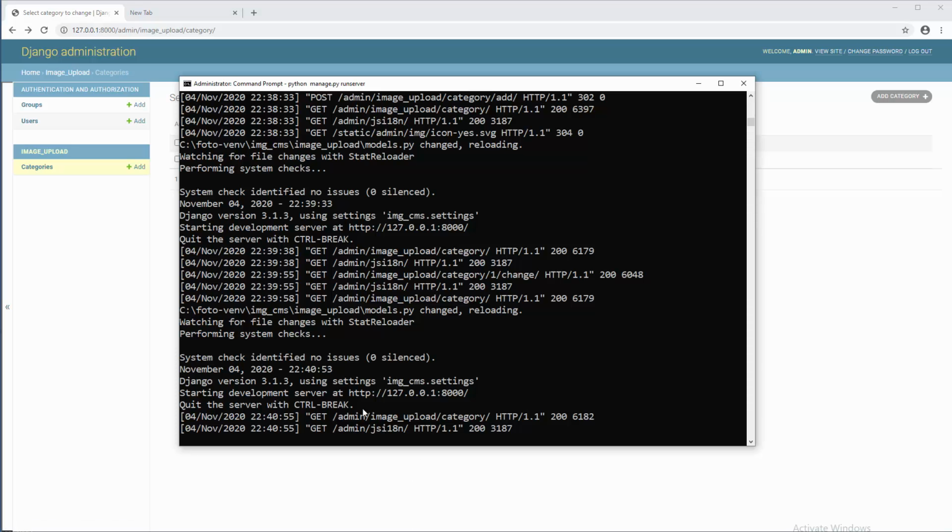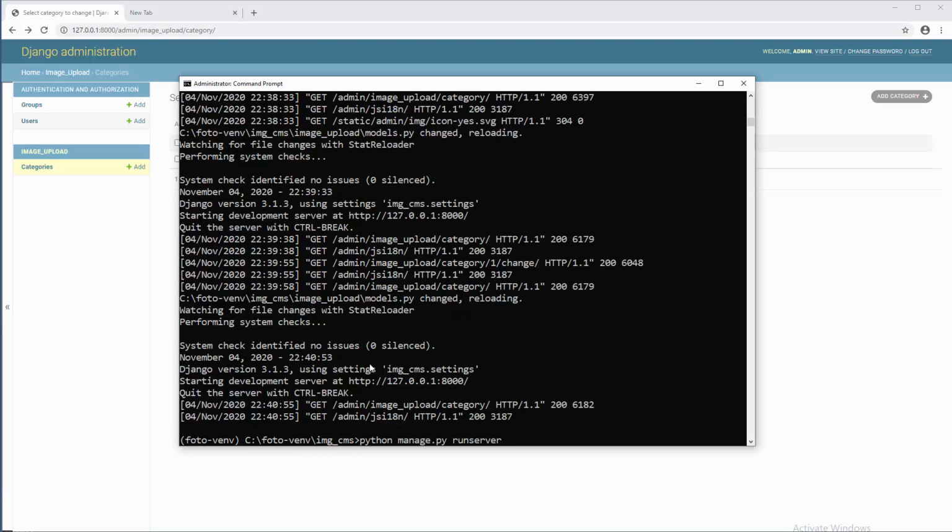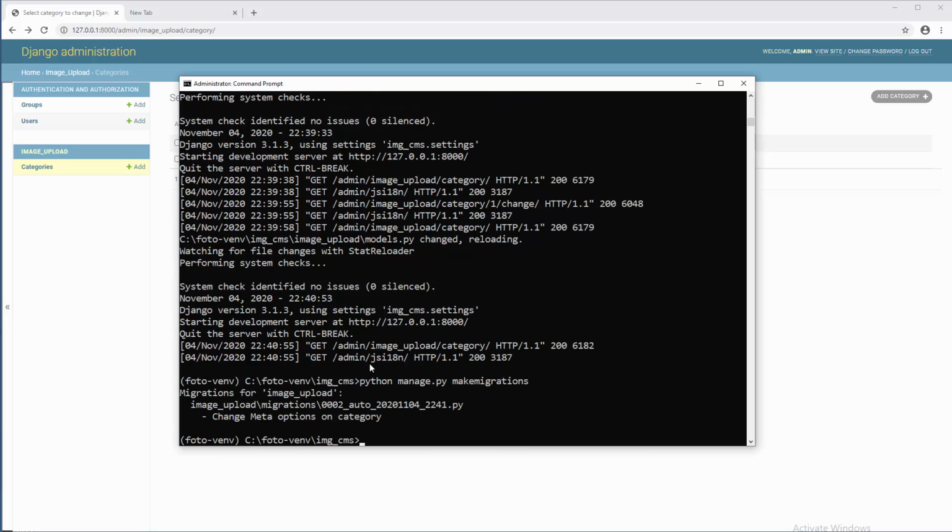Okay, as I said, I just like to, you know, apply migrations even if I don't need to. I don't know, that's some obsessive disorder. I just need to make sure that everything is working. So yeah, makemigrations, change meta options on category. Okay, so that's the reason why I need to do that.